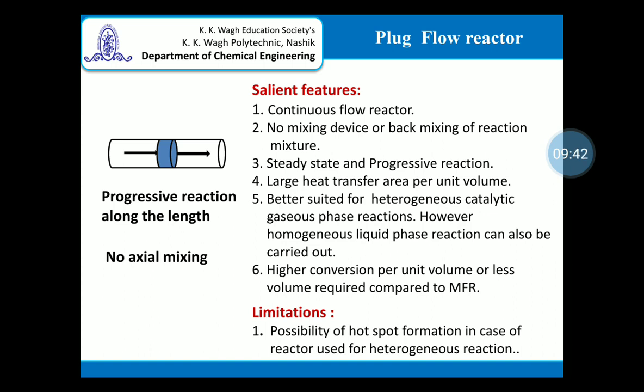First, it's a continuous flow reactor. However, even though the stir tank reactor is also a continuous flow reactor, the fundamental difference between continuous stirred tank and plug flow is, number one, in terms of their shape. And the most important is, in case of the continuous stir tank reactor, there is an arrangement for agitation. However, in case of the plug flow reactor, there is no mixing device or agitator placed inside the reactor.